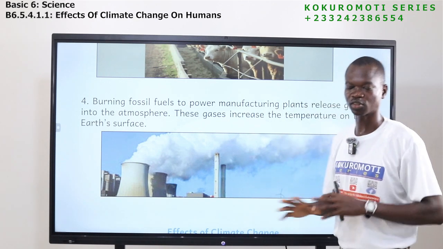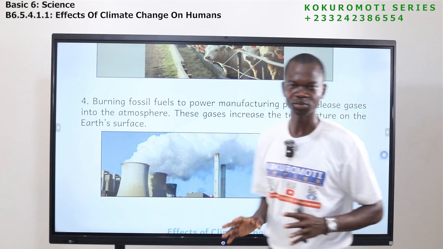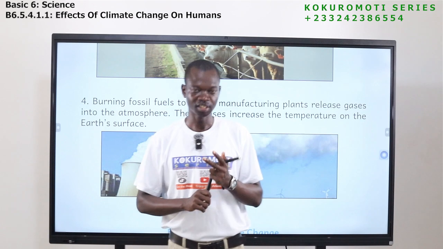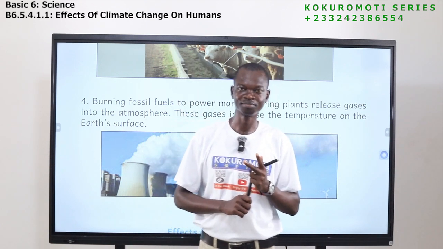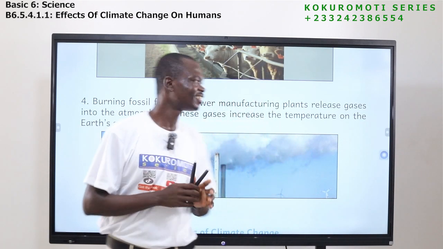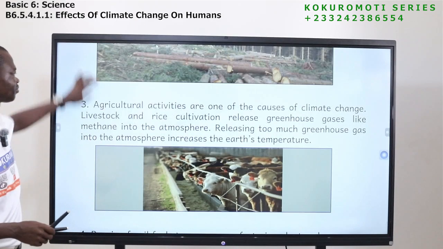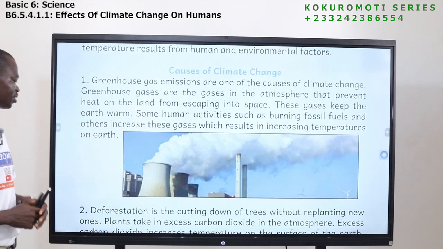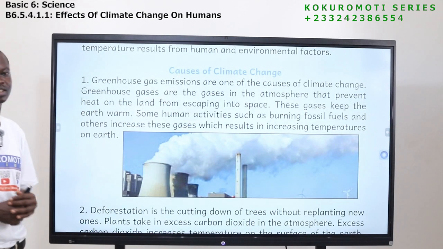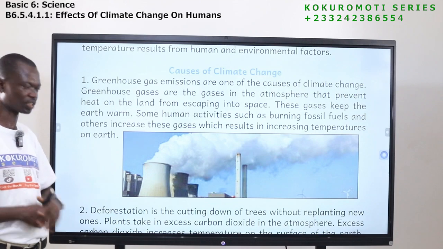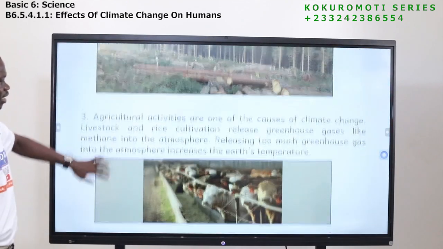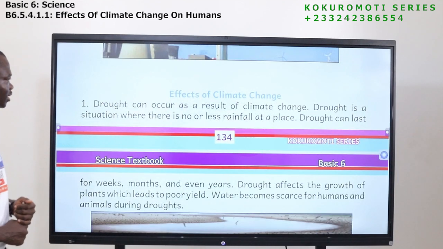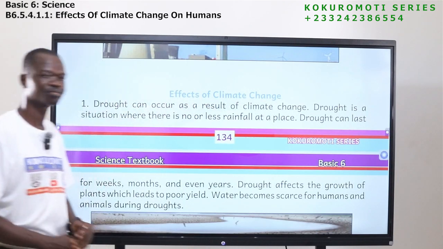So we have seen 4 causes of climate change. What are they? Burning fossil fuel, livestock and rice cultivation. Let's look at them again. Cutting down of trees, that is deforestation, and then we have greenhouse gases emission. Okay, so these are the 4 causes of climate change. Now let's look at effect of climate change.